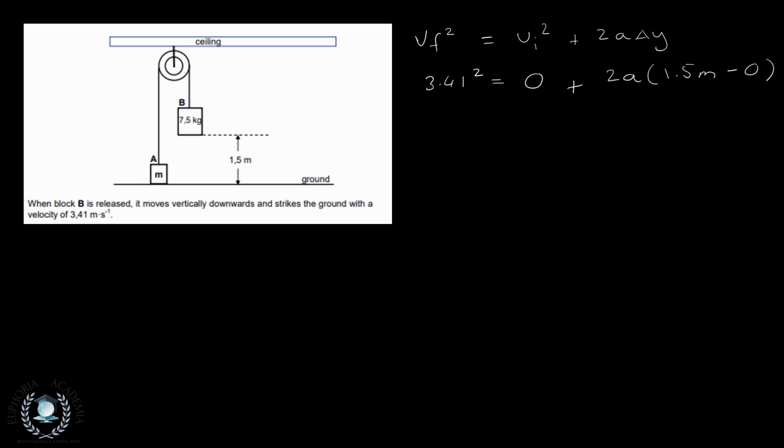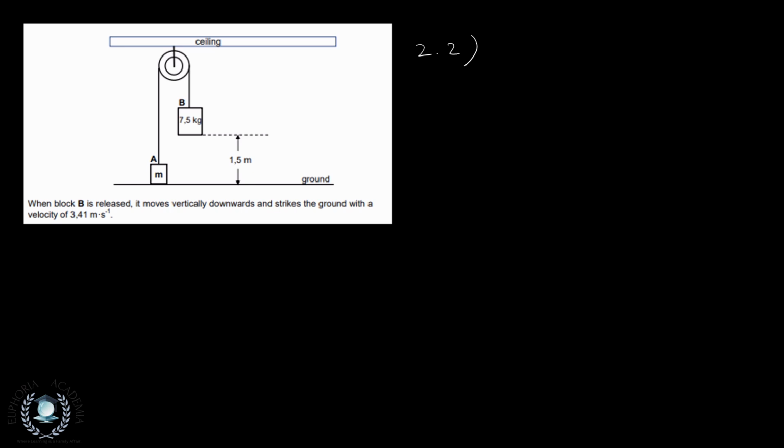Now we're going to find that our a is in fact equal to 3.876 meters per second squared, which if we round off to 2 decimal places, is 3.88 meters per second squared.